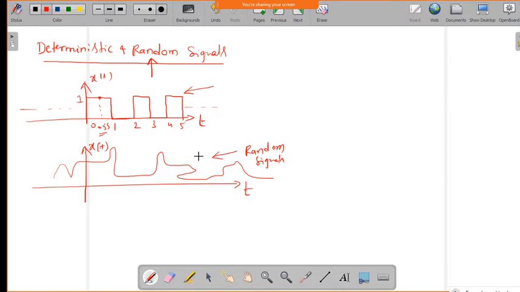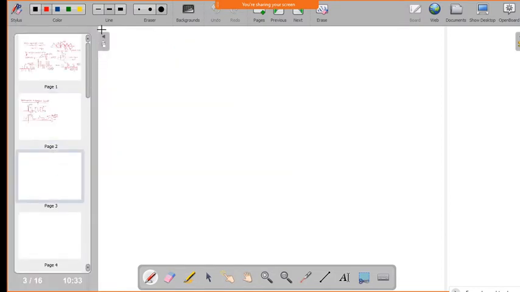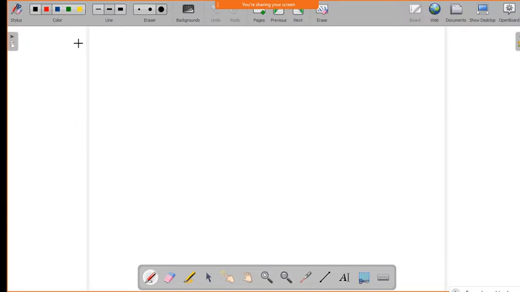And for random, as I said, you can take any example, even noise generated in a computer system, or in a mobile, or in mobile tower stations. If you consider noise as a natural phenomenon, that is an example of random signals. Okay, got it? Any doubt in this? No, sir. Okay. So now coming to another class, which is called energy and power signals.